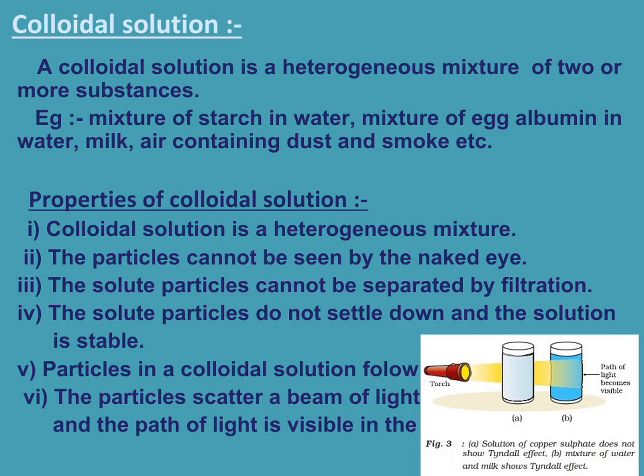Colloidal solution. A colloidal solution is a heterogeneous mixture of two or more substances. For example, a mixture of starch in water, a mixture of egg albumin in water, milk, air containing dust and smoke, etc. Now the properties of colloidal solution. A colloidal solution is a heterogeneous mixture. It appears to be homogeneous, but actually it is a heterogeneous mixture of solute and solvent.